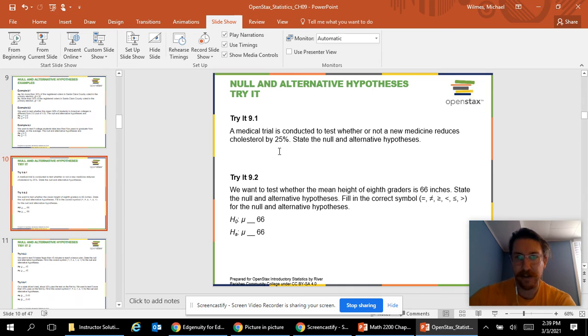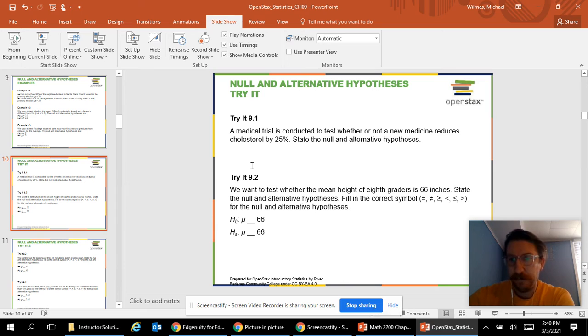All right, so for these, we're going to be attempting to write some of these for our homeworks. Remember, the alternative is what you want to prove. Like this one, we want to determine whether or not a new medicine reduces cholesterol by 25%.